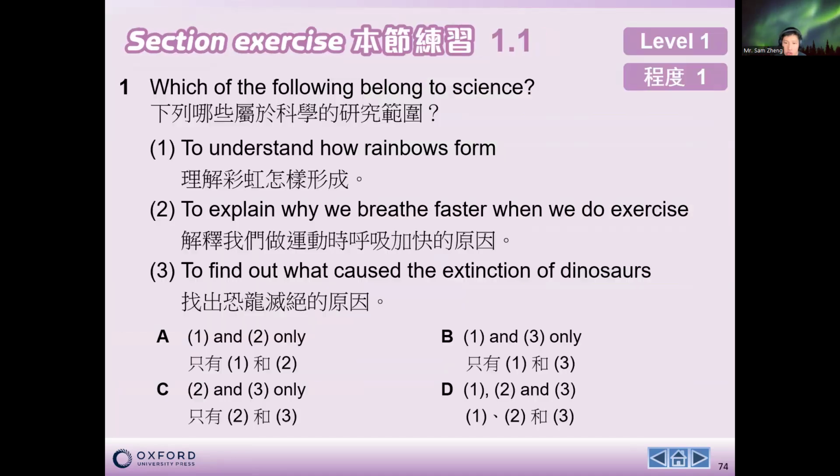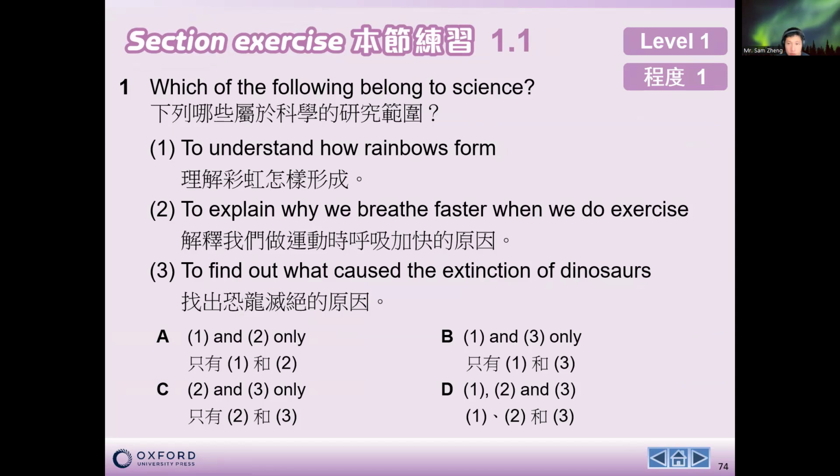So lastly, I want you to turn to the section exercise. I want you to pause the video, quickly complete this section exercise and see how your understanding of this chapter is. Okay, so let us resume the video if you have already completed it.